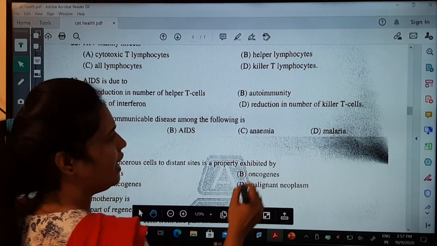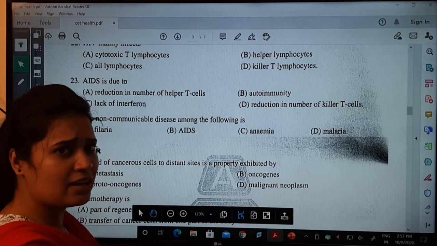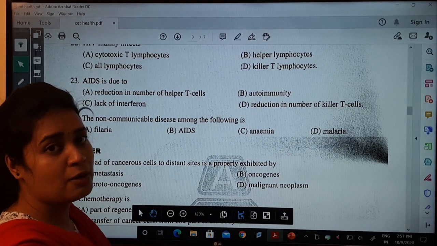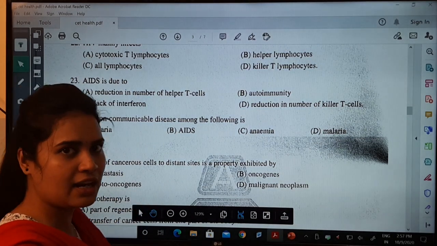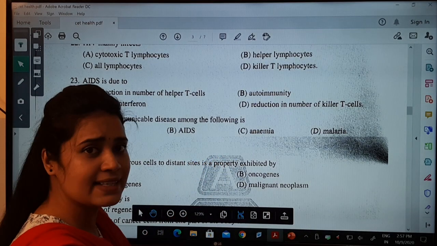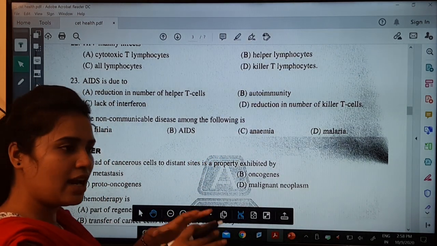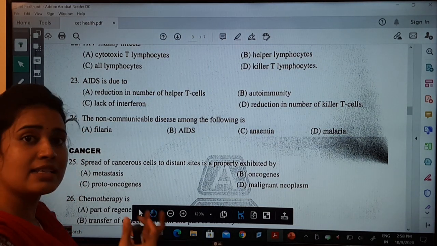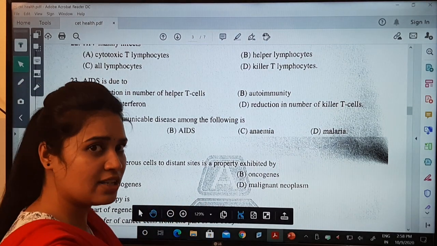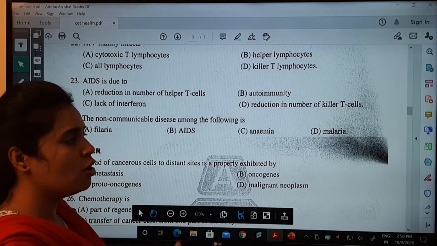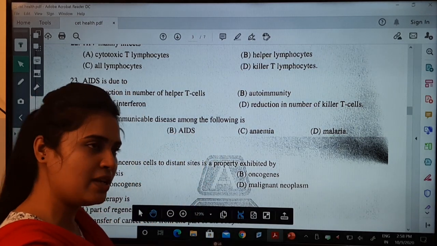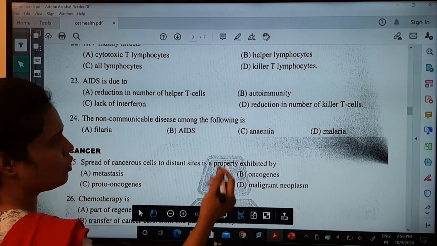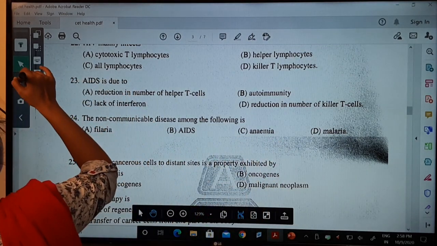What about anemia? Anemia is a disease that is never transmitted. It is caused by the lowering of the red blood cells in your body. If there is a lowering of red blood cells, it causes the disease called anemia, meaning the hemoglobin gets reduced. As a result, oxygen will not get correctly supplied to your body, and there will be a deficiency of oxygen. It can also cause cyanosis. So anemia means a decrease in the number of RBC, and it doesn't spread. It is not a communicable disease. So your answer will be anemia.